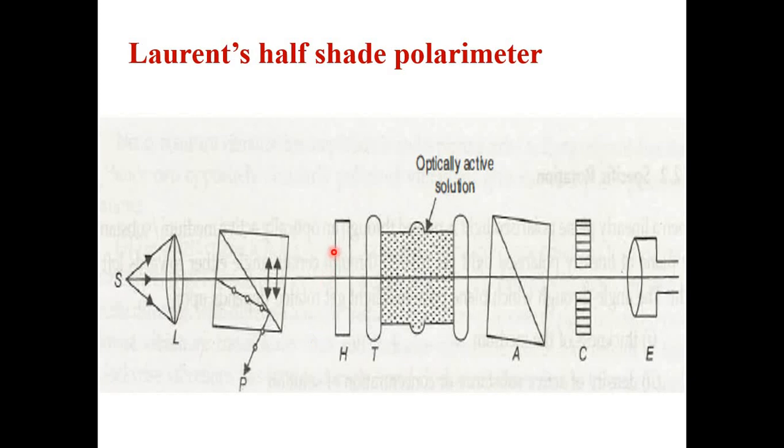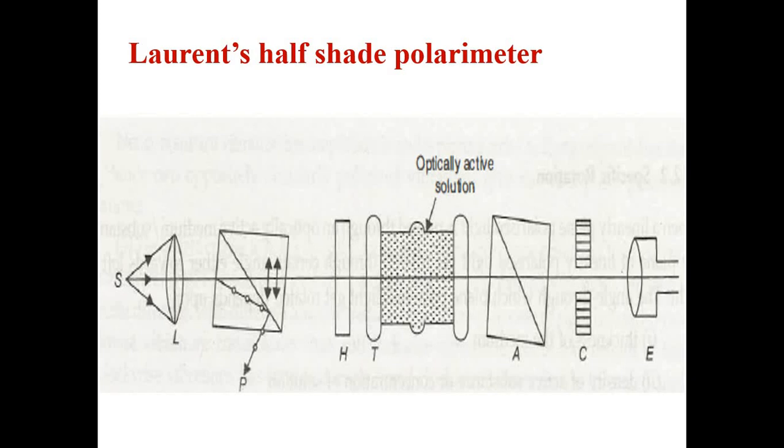On that glass plate, half portion is covered with some material known as silver, and half portion is kept as it is. So half portion there will be glass, half portion there will be a coating material, that may be silver.